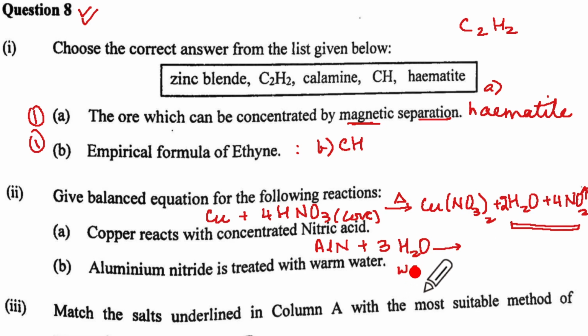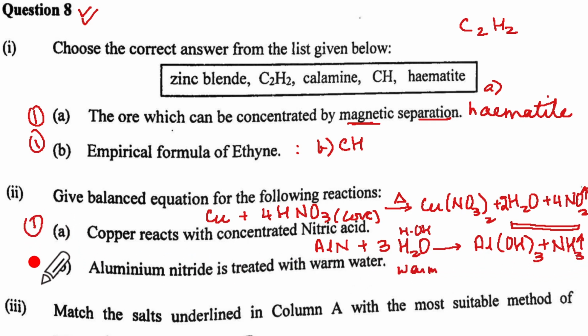This is warm water. Don't forget to write here warm. And Al will take OH from here. Look at it as H and OH. So Al will take this OH and it will become Al(OH)3, which means I'll need 3 OHs. I've written 3 here. Now what is remaining here? N and 3H means NH3. Okay, so 1 mark for this, 1 mark for this. Easy to get full marks, right?